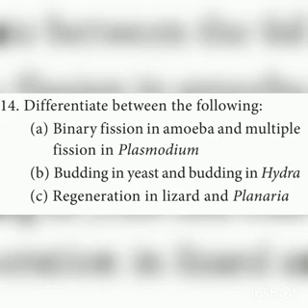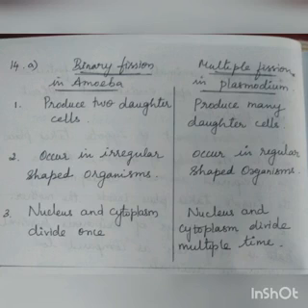And 14th question, differentiate between the following. Number 1, binary fission in amoeba and multiple fission in plasmodium. So binary fission means it can produce only 2 daughter cells. Bi means 2, it can produce only 2 daughter cells, whereas multiple means many, so they can produce many daughter cells. This binary fission occurs in irregular shaped organisms like amoeba.